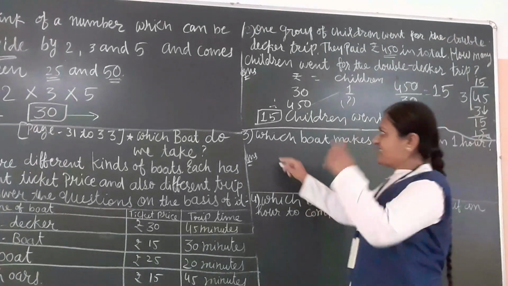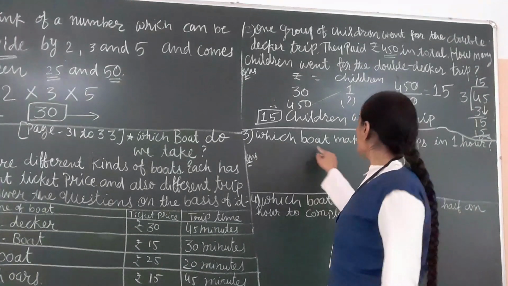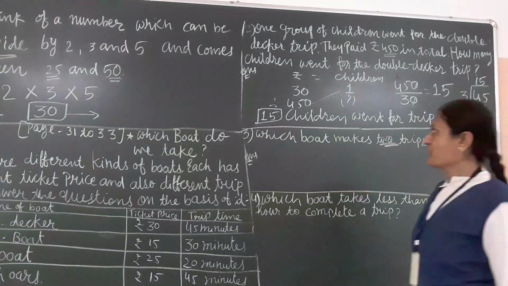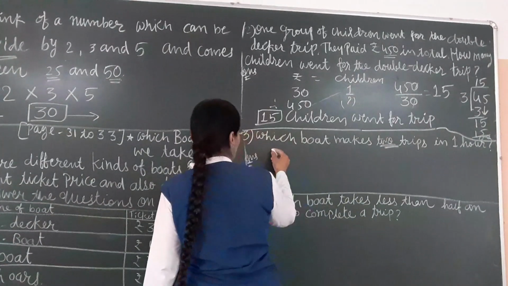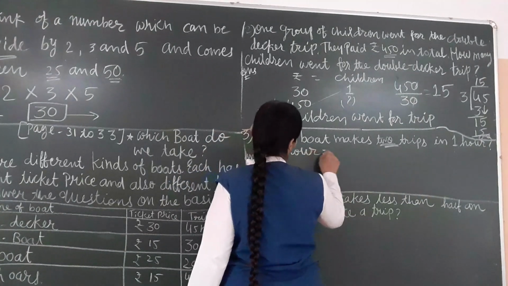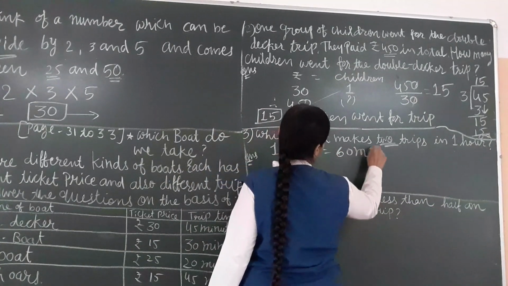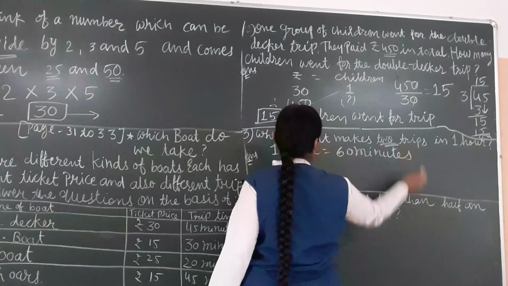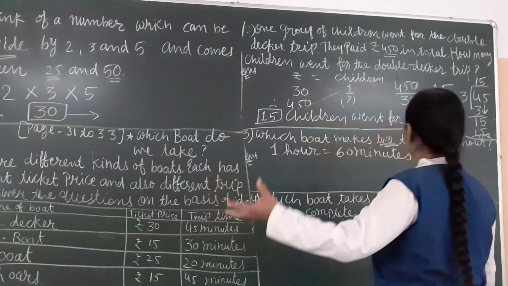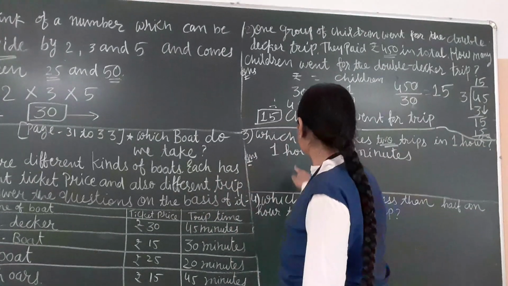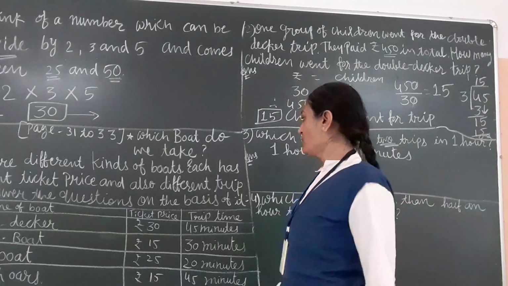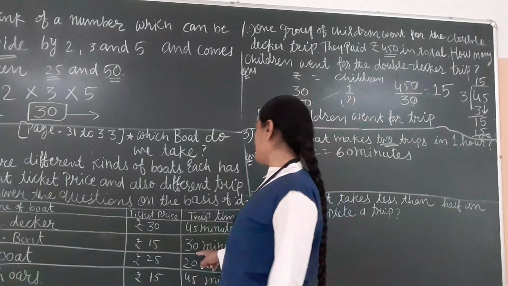Now, the third question. Which boat makes 2 trips in 1 hour? First of all, 1 hour is equal to 60 minutes. For 2 trips, 60 divided by 2 gives 30 minutes. 30 minutes is the paddle boat.